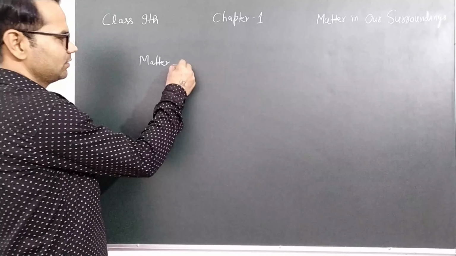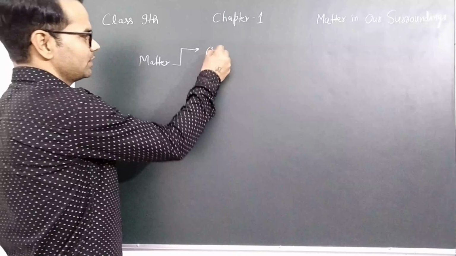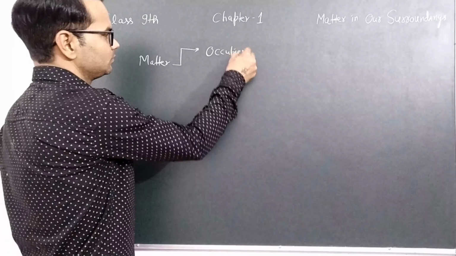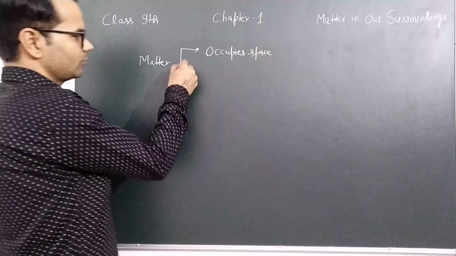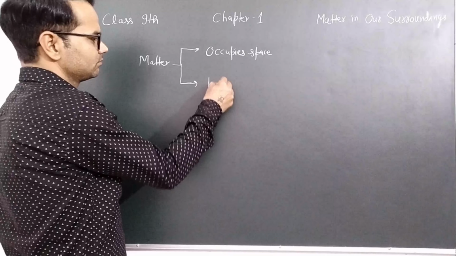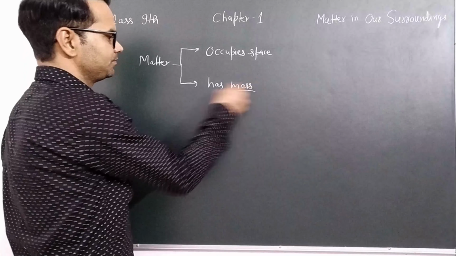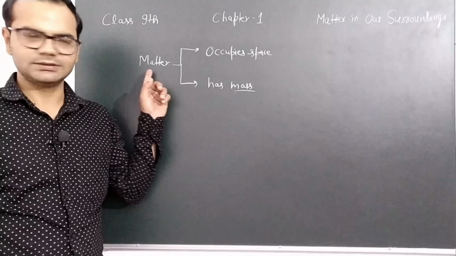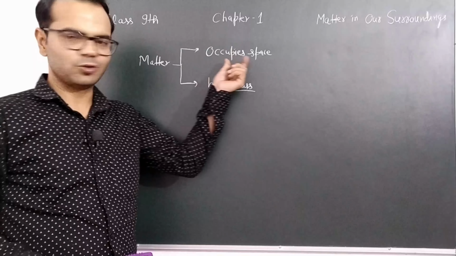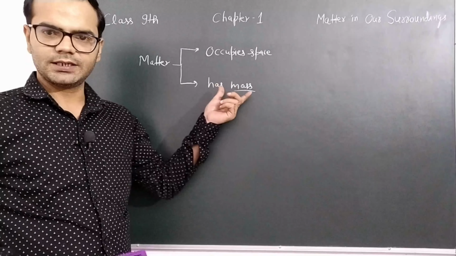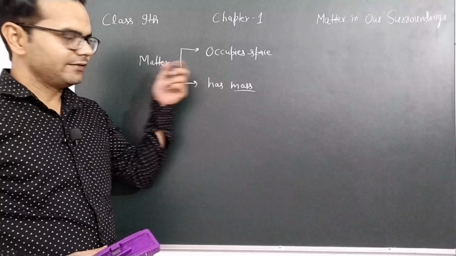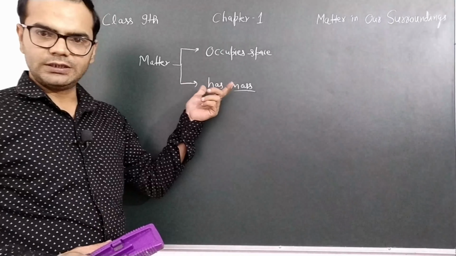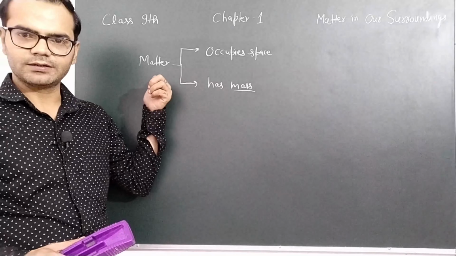Matter is anything that occupies space and has mass. So matter is anything that occupies some space and has a certain mass. That anything is called matter. In our living world or non-living world, all the things are made up of matter.